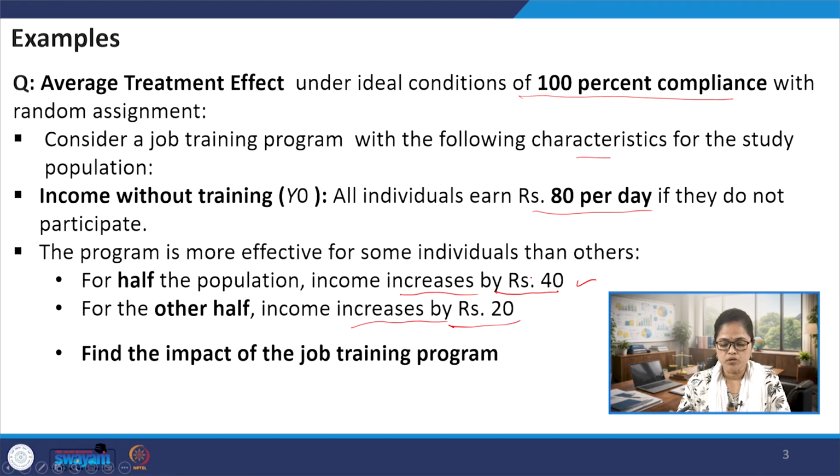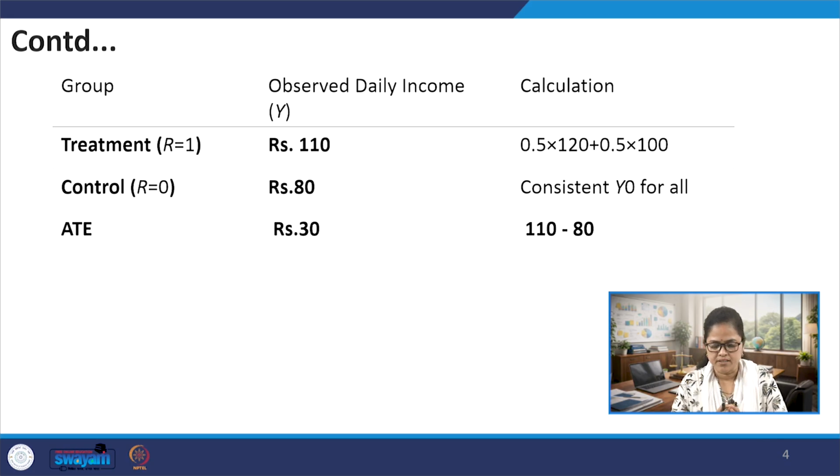Those who do not participate have their income as it is, that is 80 rupees per day. Given this information, we need to identify whether the job training program is effective, or in other words, what the impact of this program is on the population. Now check the details.